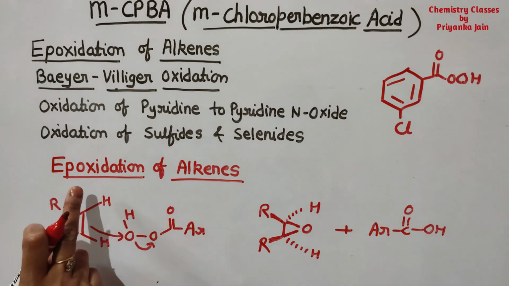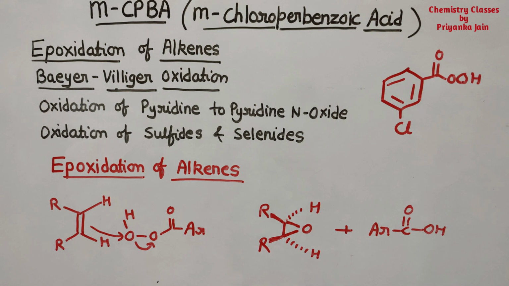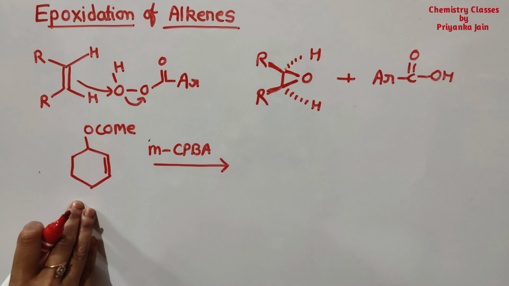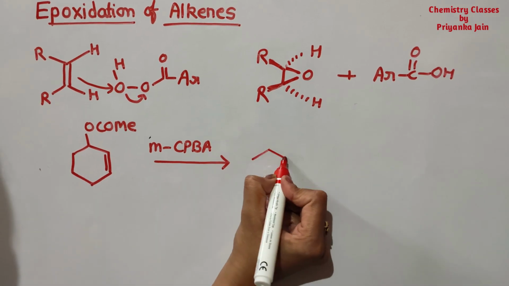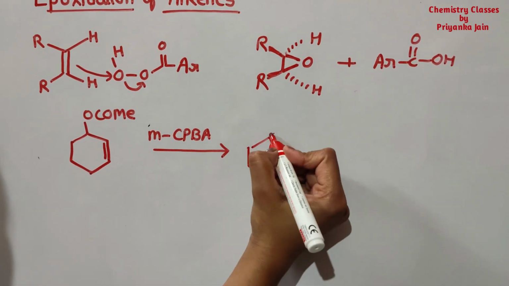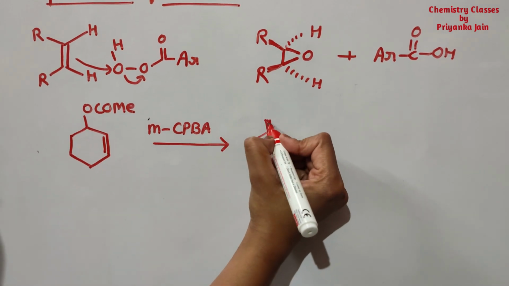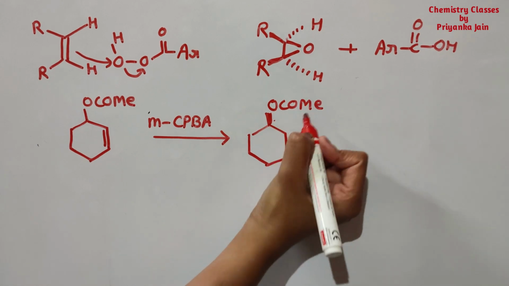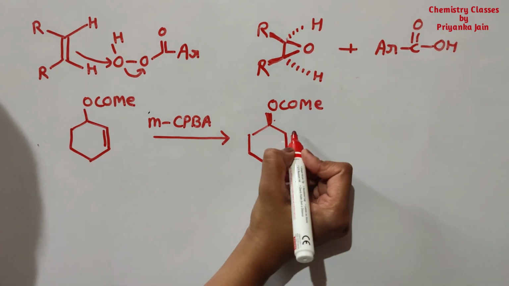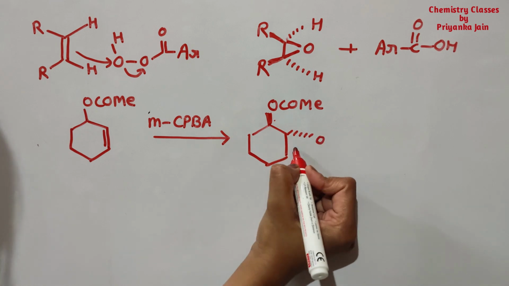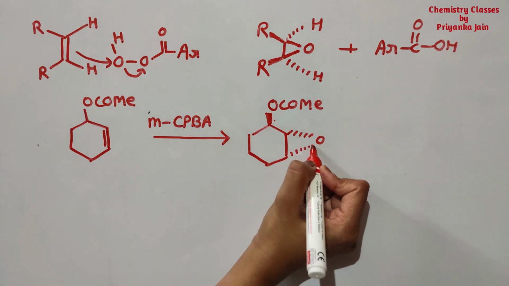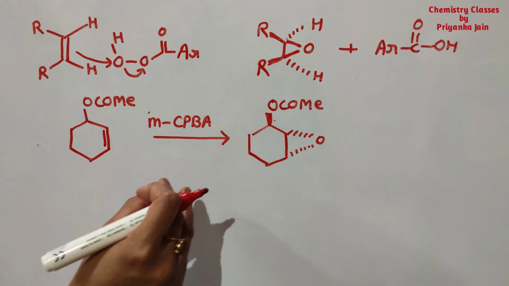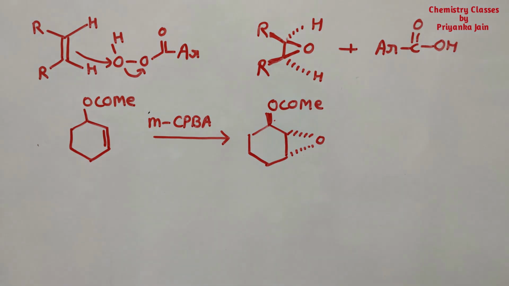Okay, and epoxidation always occurs from the less hindered side. So you can see one example here. If we are doing this reaction, then what will happen? See here, suppose this is present above the plane, then where will the ring be formed? The ring will be formed below the plane. And this is the basic difference between the MCPBA and the NBS reagent, N-bromosuccinimide reagent.